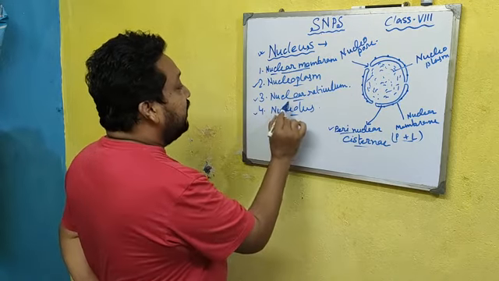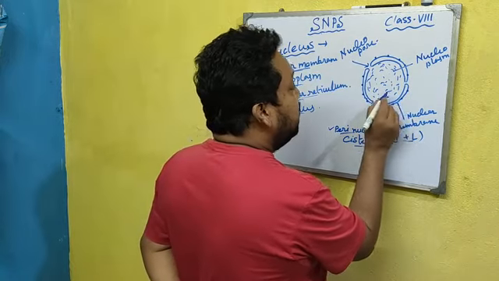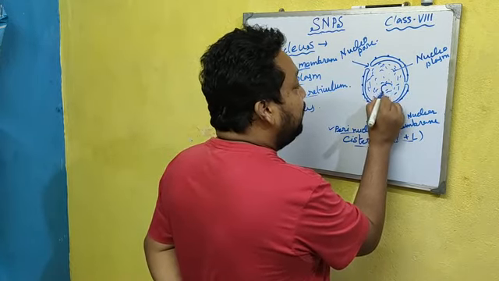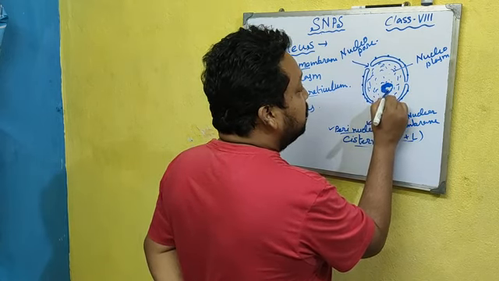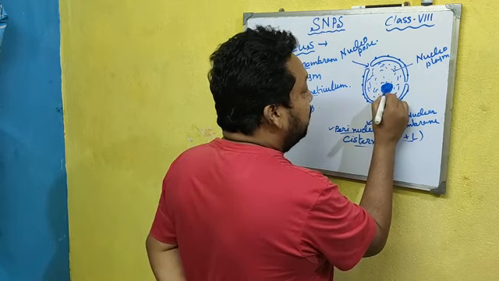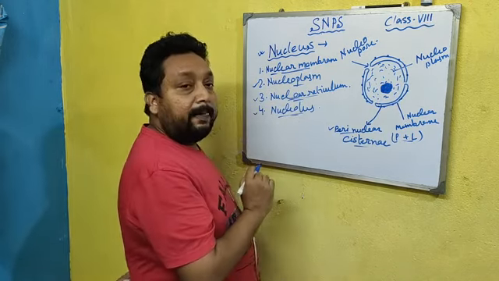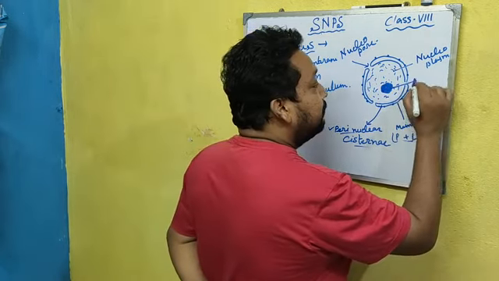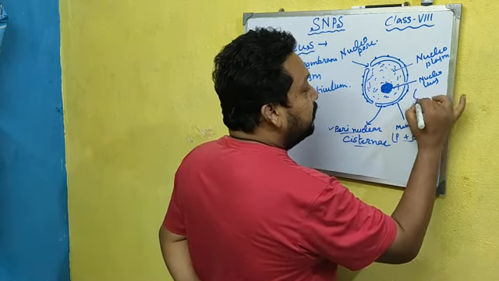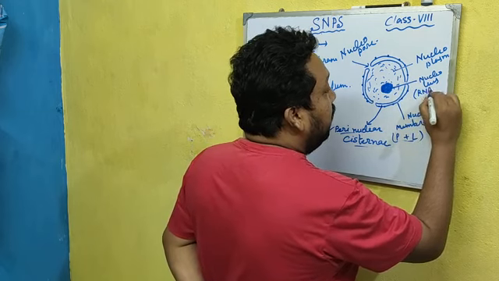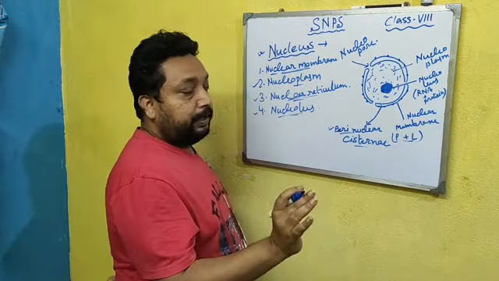Third point, that is nuclear reticulum and nucleolus. First I will discuss the nucleolus. Nucleolus is an uneven solid substance. It is a solid. So the uneven solid substance present approximately at the center of the nucleus is known as nucleolus. It is mainly made up of RNA and protein.